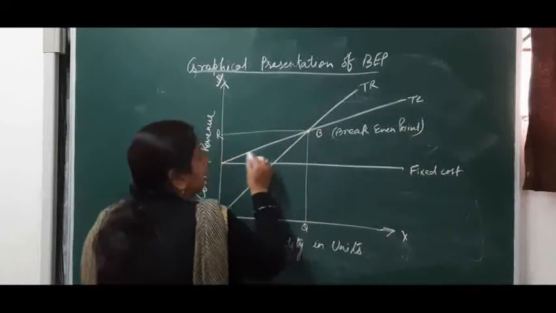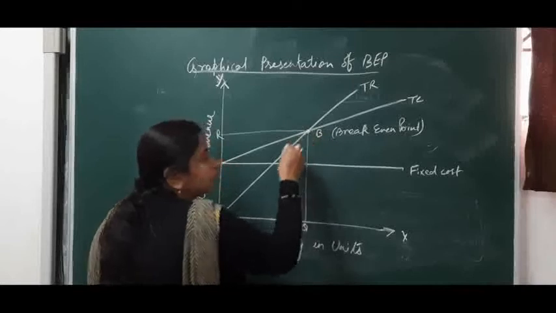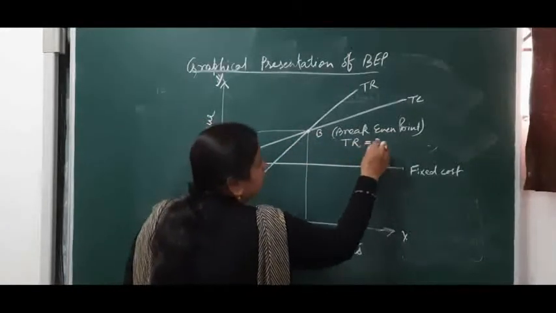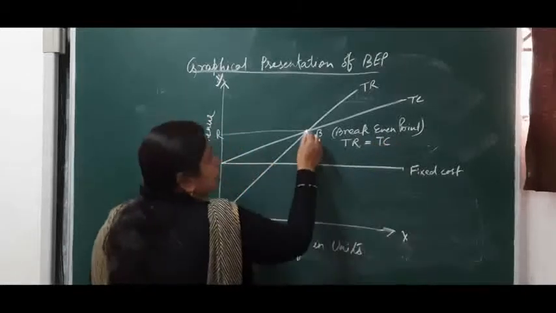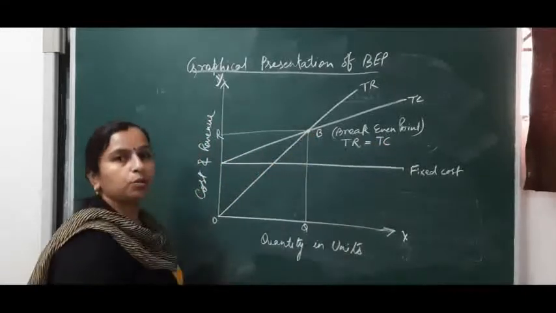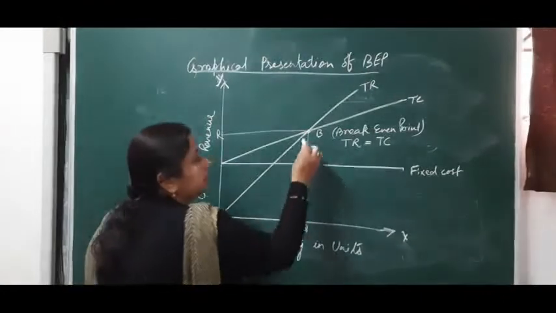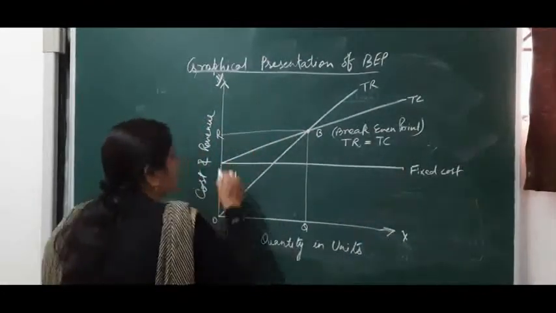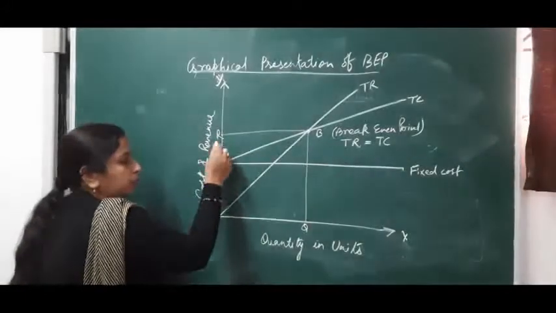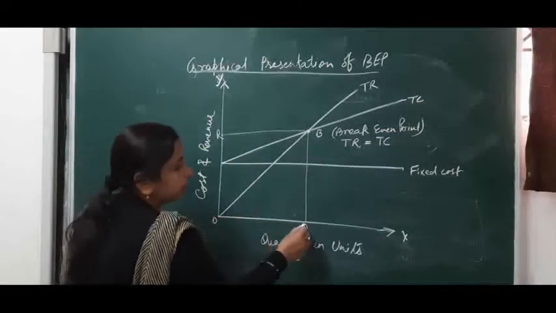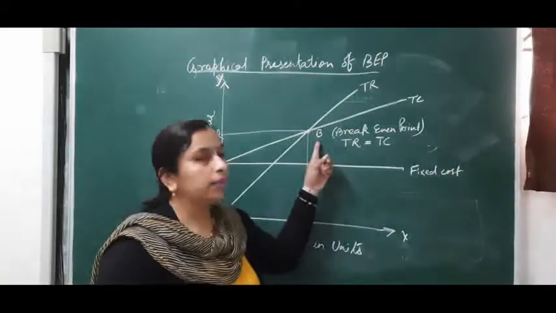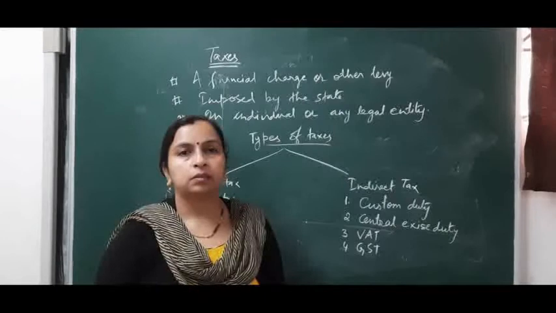At point B, the total cost equals the total revenue. That is why it is break-even. This is the point of no profit, no loss. So the company is generating revenue OR, which is equal to the cost, and the quantity produced is OQ.